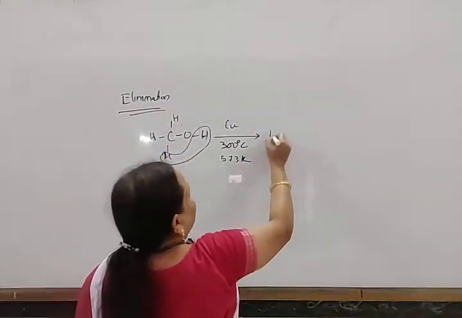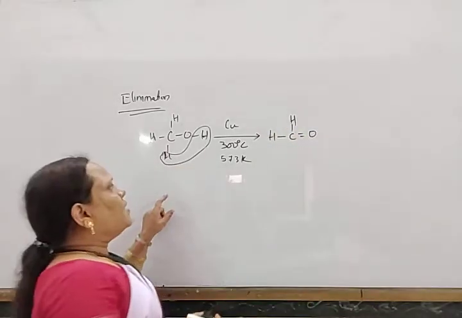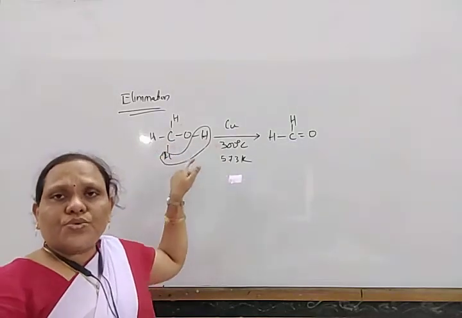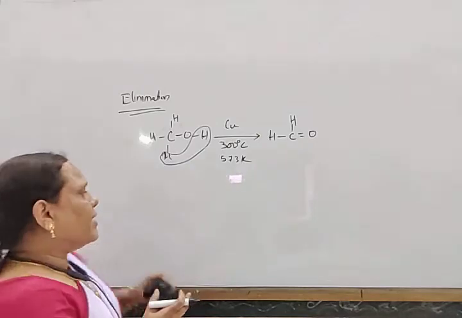So in this way, it gives rise to H-C-H double bond O. From the same carbon atom, these two groups are removed. That's why this is known as alpha elimination reaction.